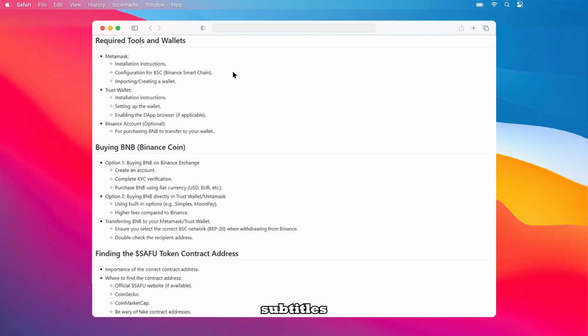Right, let's break down how to acquire BNB, or Binance Coin, which you'll need to interact with the Binance Smart Chain. You have a couple of main options. First, you can purchase BNB directly on the Binance exchange. To do this, you'll need to create an account on Binance and complete their KYC, or Know Your Customer, verification process.